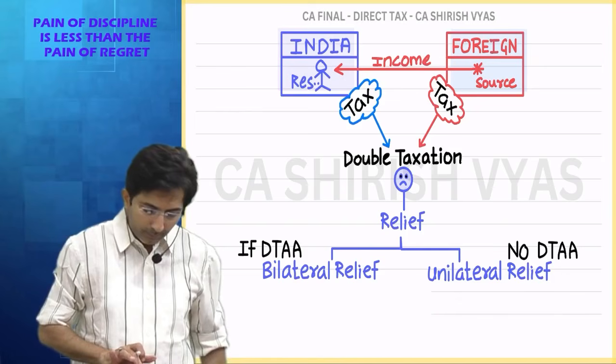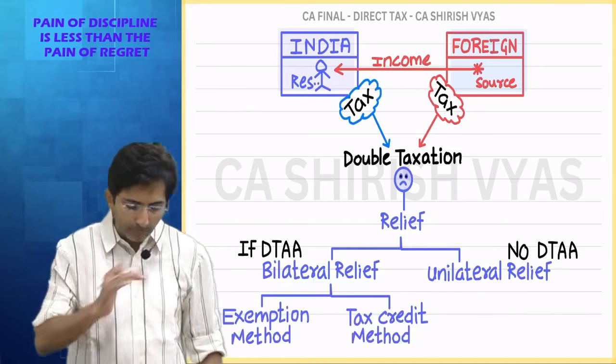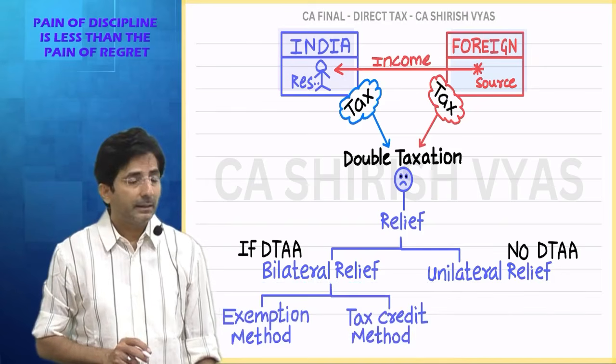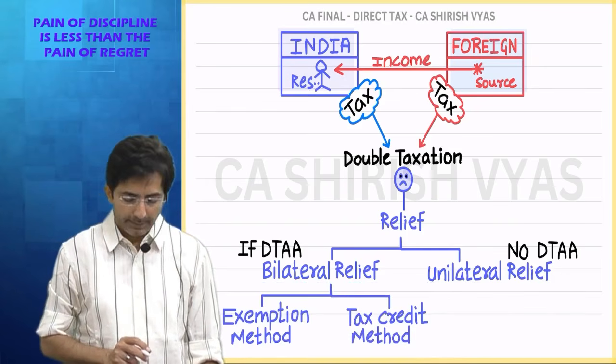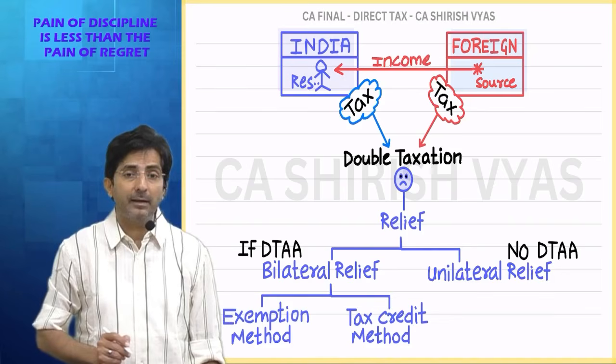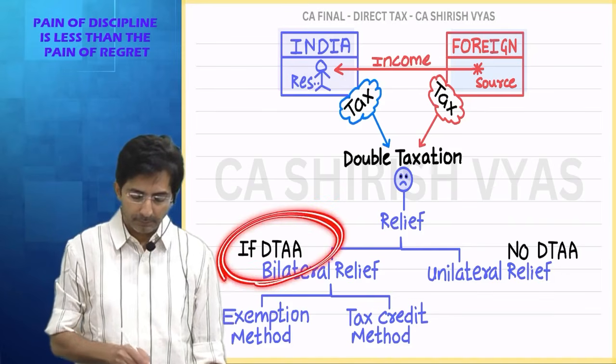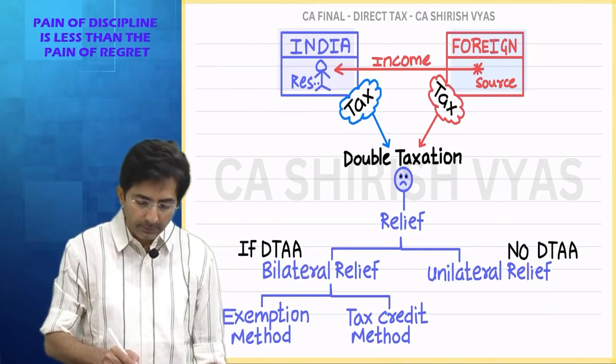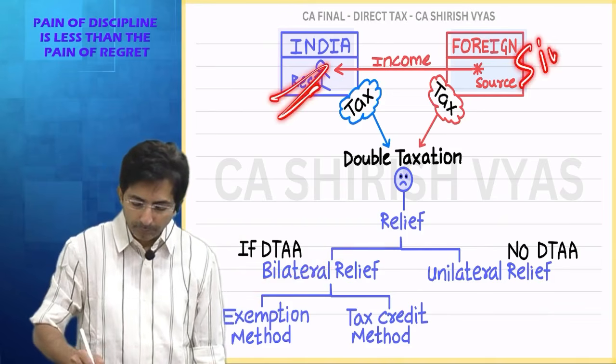Now, in bilateral relief also there are two methods: exemption method and tax credit method. Tell me, when do we say it is a bilateral relief? When there is a DTAA between the two countries. So imagine this is India and this is Singapore.